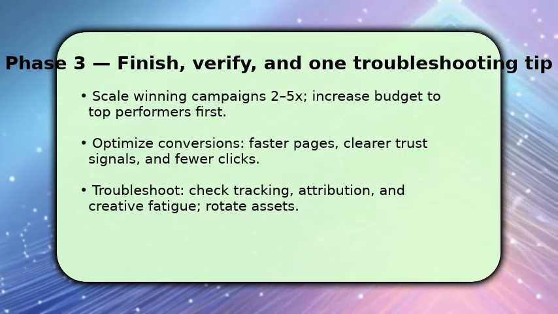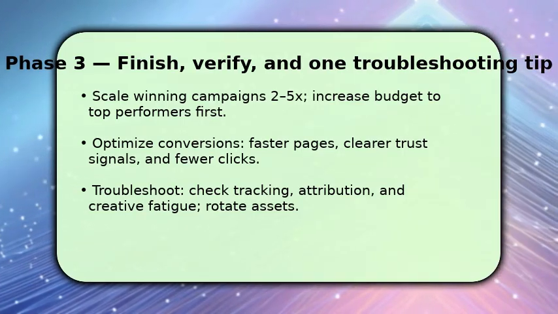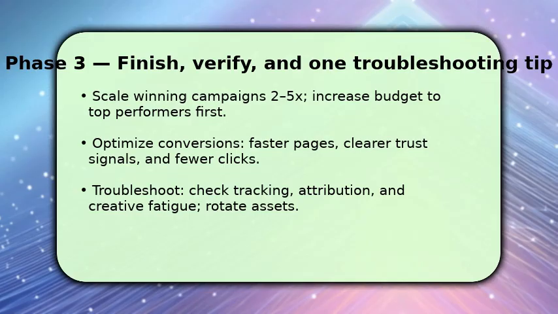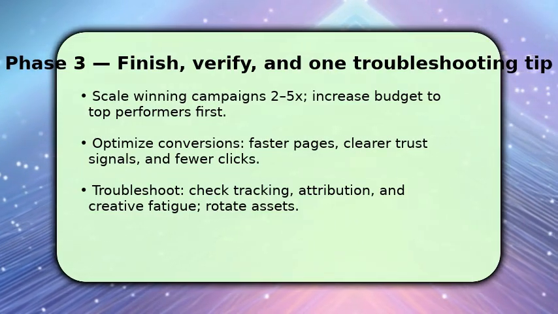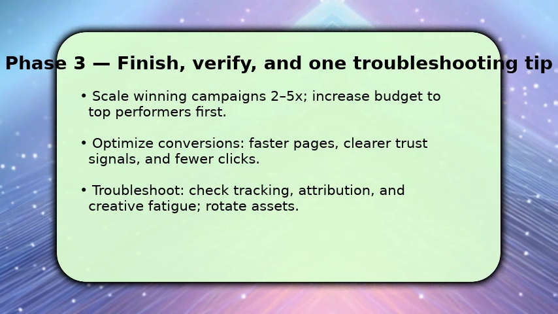If things go wrong, troubleshoot tracking and attribution first. Broken links or misconfigured pixels often hide poor performance. Then check creative fatigue and rotate assets. Keep measuring.